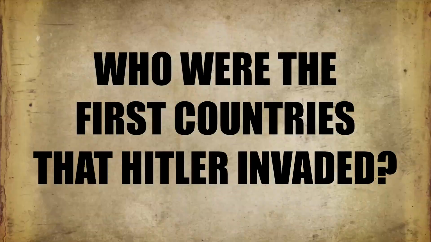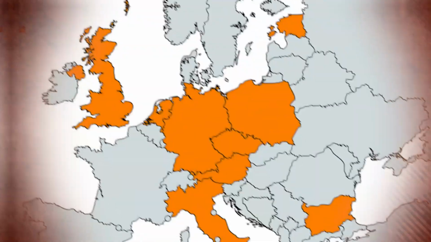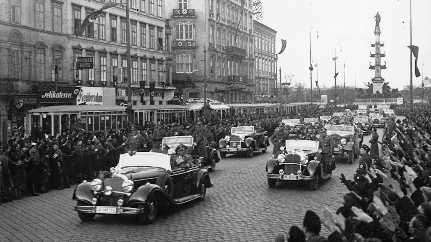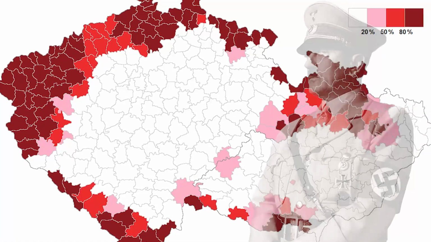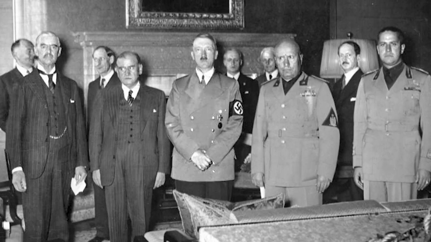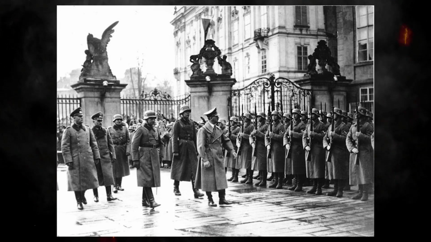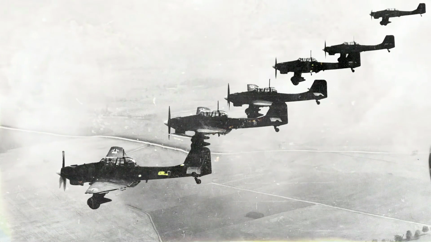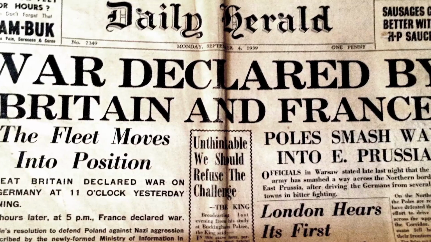Who were the first countries that Hitler invaded? The first countries invaded by Hitler before the official start of World War II were Austria and Czechoslovakia. In March 1938, Germany annexed Austria in a bloodless takeover known as the Anschluss. Later that year, Hitler demanded the Sudetenland, a region of Czechoslovakia with a significant ethnic German population, which he acquired through the Munich Agreement in September 1938. By March 1939, he violated this agreement and occupied the rest of Czechoslovakia. The invasion of Poland on September 1, 1939, marked the official start of World War II, prompting Britain and France to declare war on Germany.